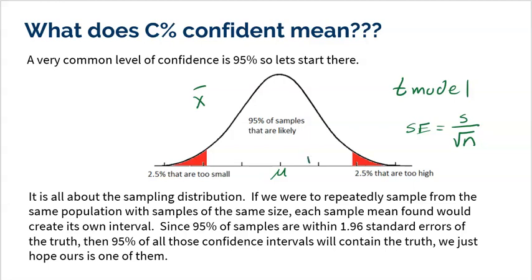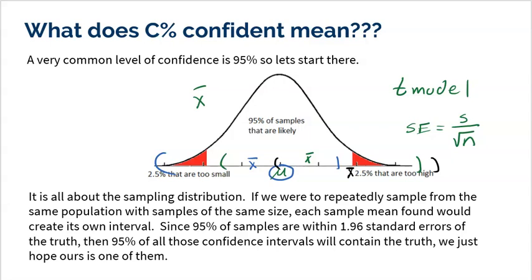So the idea is maybe my sample mean falls right here. Well, if I build an interval around it, then I'm going to capture the truth. And in fact, any sample that is in the middle 95% will create an interval that contains the truth. Even if I have a sample that's right on the edge, pretty high, but still within that middle 95%, well then, hey, I still catch the mean. Even though I barely caught it, I still caught it.